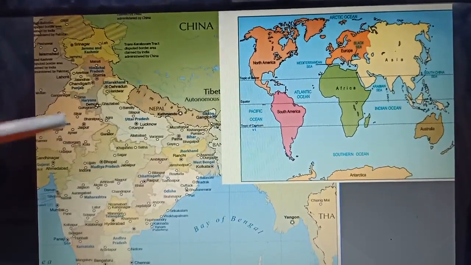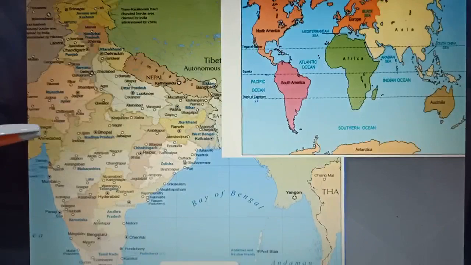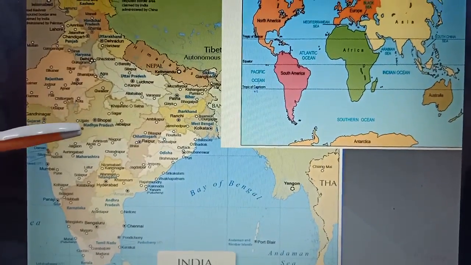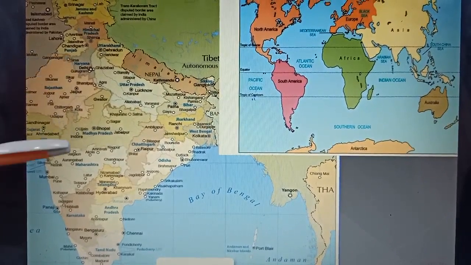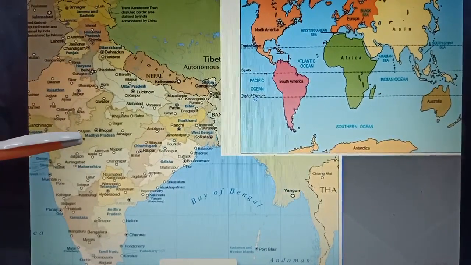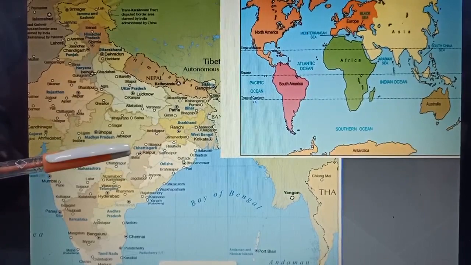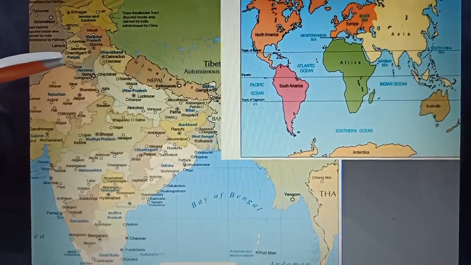This is an India map. You can see blue border letters are there. These are states. For example, Madhya Pradesh, Maharashtra, Chhattisgarh, Punjab, Haryana.